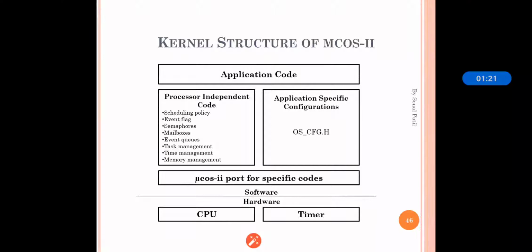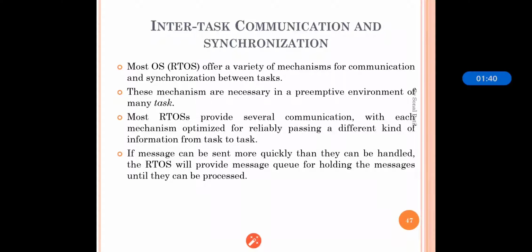Task management is responsible for monitoring all the tasks in such a way that each and every task should be executed. Time management means whatever task we are having, that should be executed within that time. And memory management is responsible for usage of memory. So these are the various objects that are used in the MuCOS2.